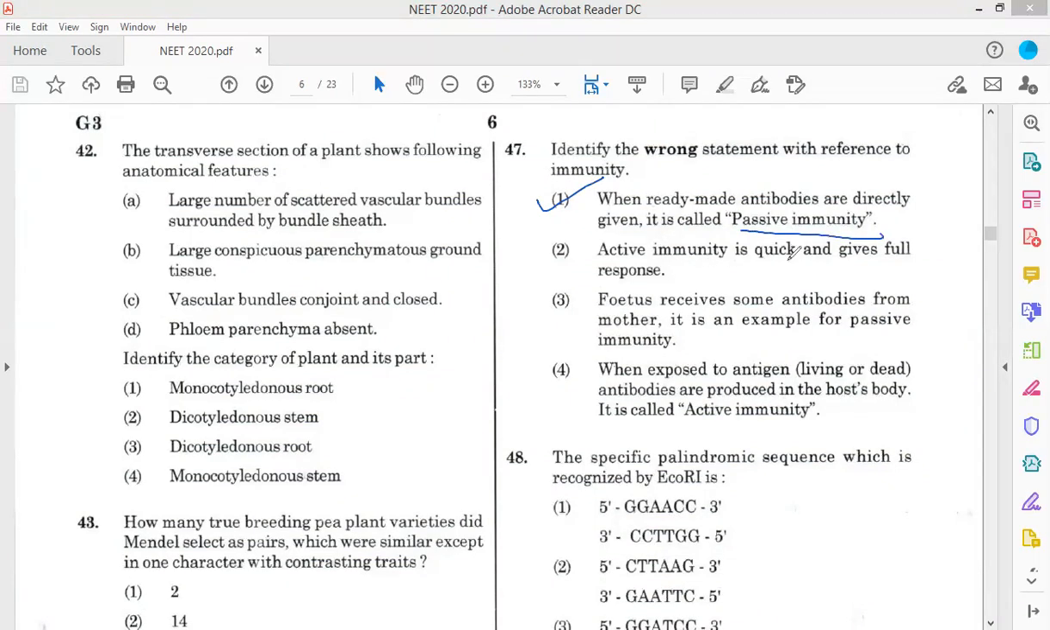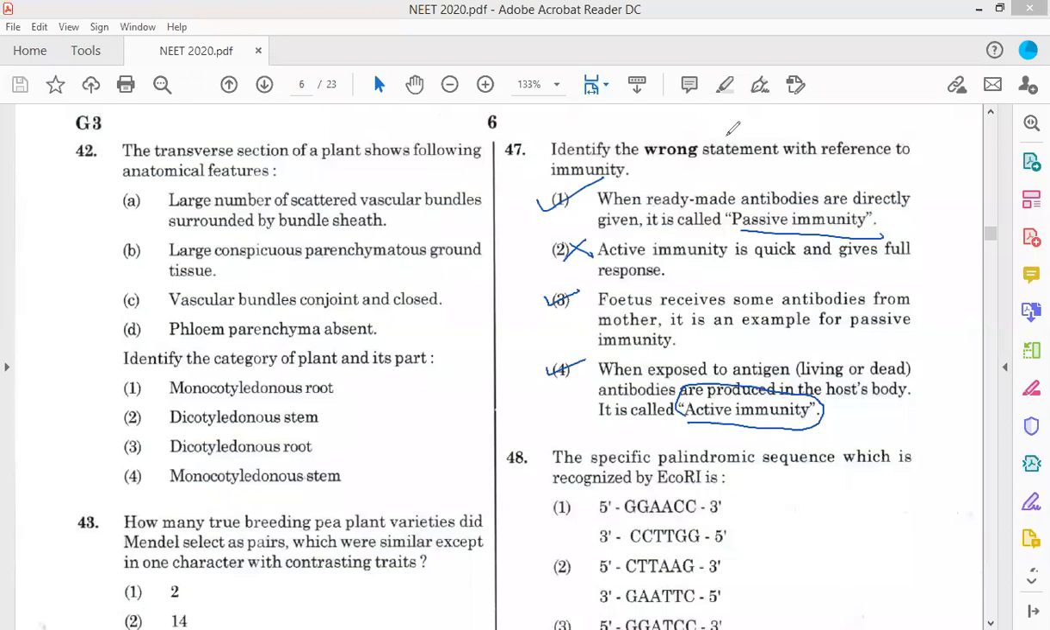Active immunity is quick and gives full response. No, active immunity is slow. So the statement that active immunity is quick and gives full response is wrong. The fetus receives some antibodies from the mother, which is an example of passive immunity. When exposed to antigens, living or dead, antibodies are produced in the host body, which is called active immunity. During vaccination, the process of active immunity is taken into consideration, and on that basis the vaccine is produced. Active immunization process.